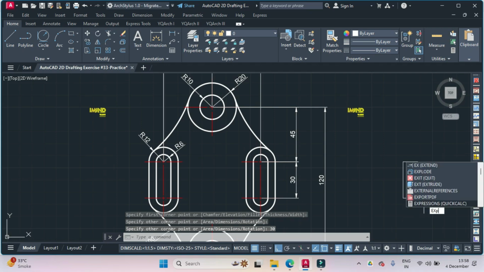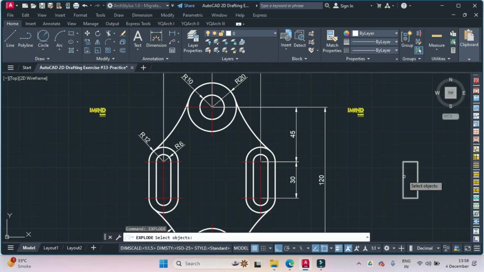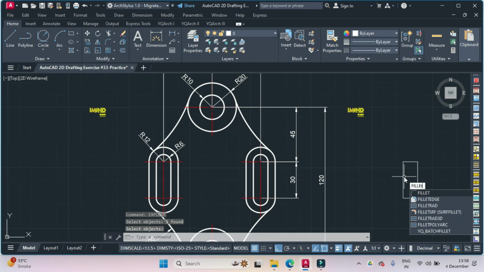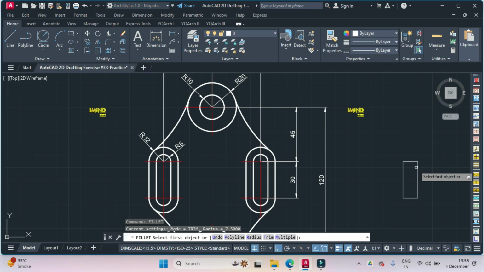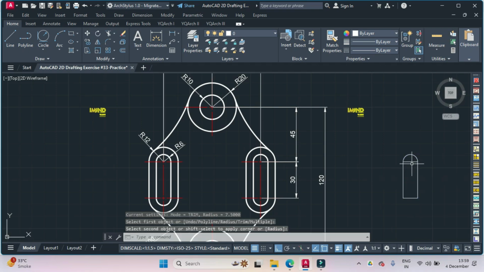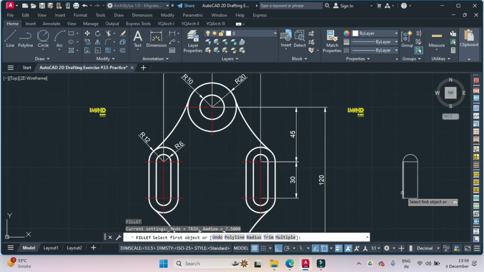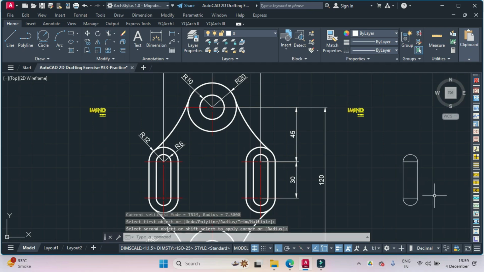Then I explode this rectangle. So I type explode and click on this rectangle and then hit enter. Then I type fillet and click on this line and this line, and I get a semicircle. Remember, I have not specified any fillet values. Again fillet and I click on this and this, another semicircle.